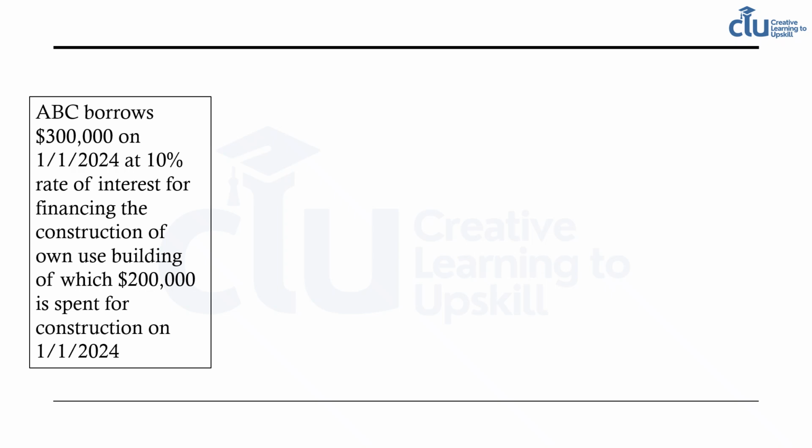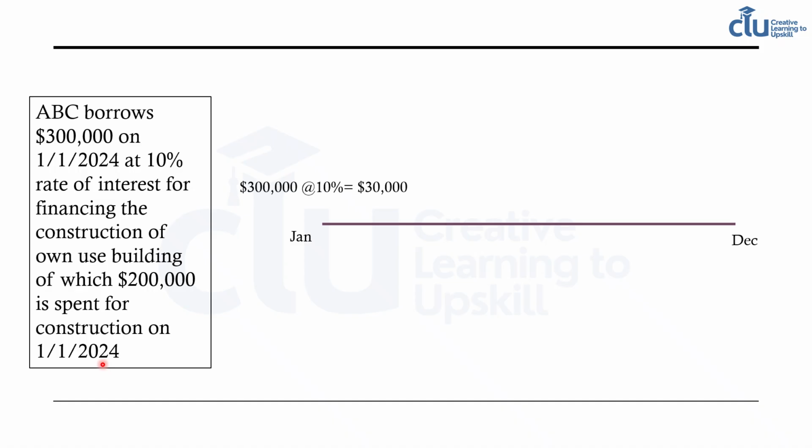Let's understand this through the example given here, where ABC borrows 300,000 on 1st of January 2024 at 10%, and this is for financing the construction of its building. And out of this, 200,000 is spent for construction on 1st of January 2024. If we look at this on a timeline from Jan to December, the actual amount borrowed is 300,000, for which ABC will have to pay interest of 30,000 for 2024 because it's borrowed in the beginning of the year.